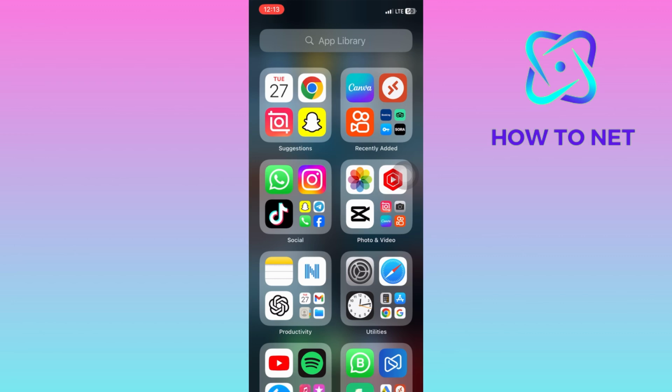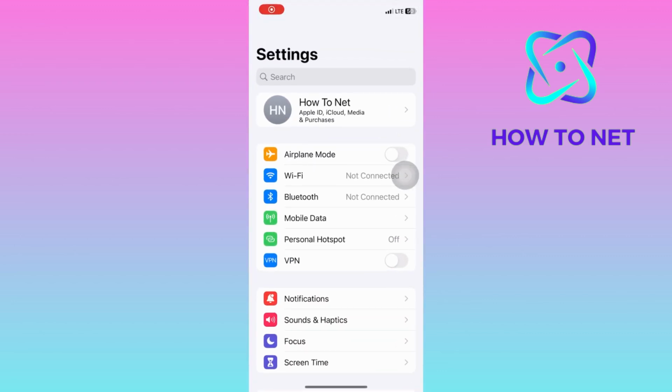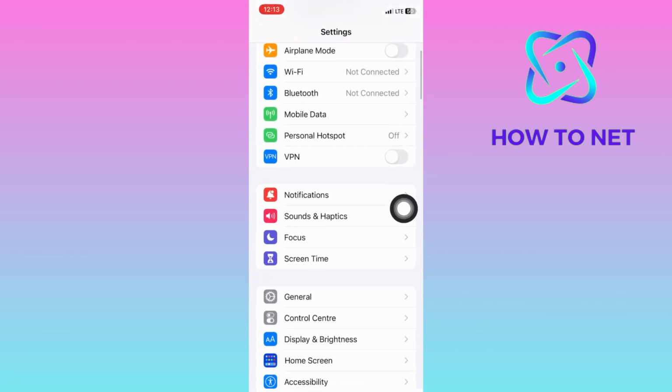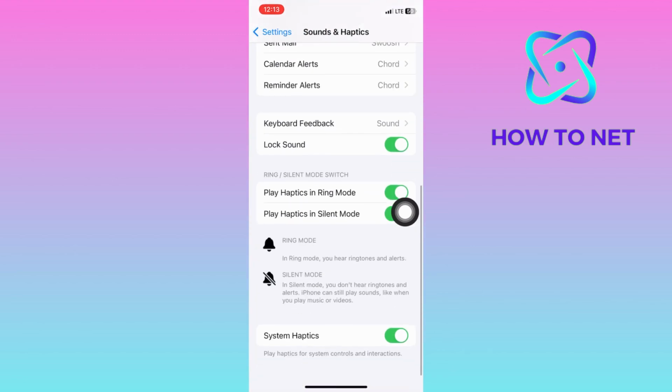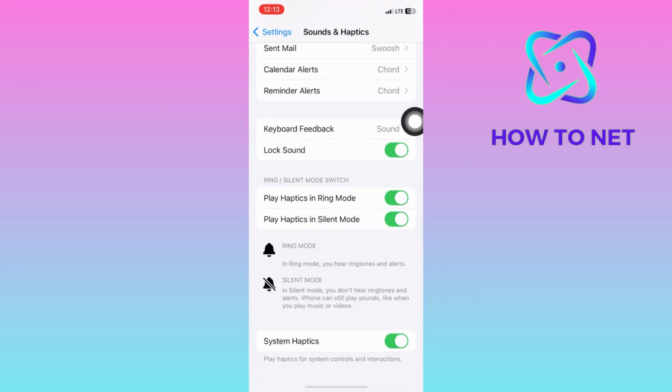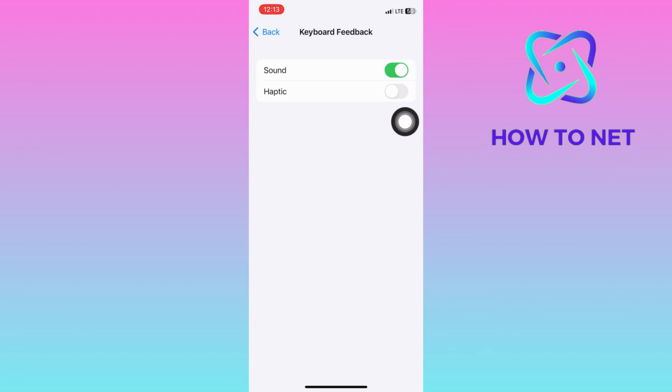To do this, simply head to your phone settings. On the settings page, select the option of Sounds and Haptics. You will then navigate to the option of Keyboard Feedback. On the sound option, make sure to disable it. When turned off, your keyboard sound will be muted.